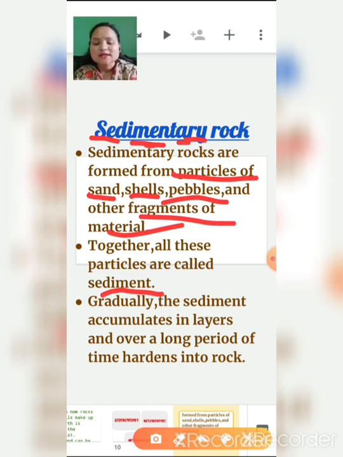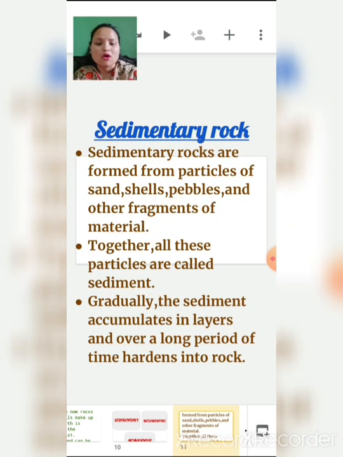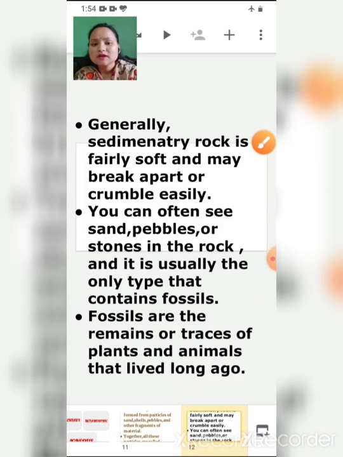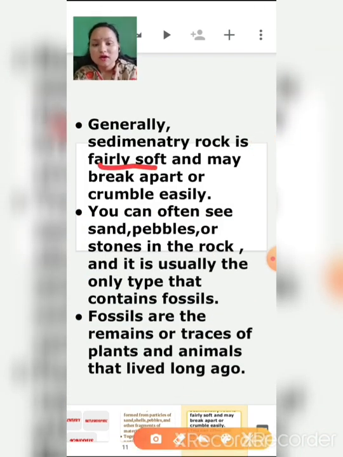Gradually, the sediments accumulate in layers and over a long period of time harden into rock. That means it takes a long time to become solid rock. In the beginning the rock is soft, and that is why it takes a long time to get harder. Generally, sedimentary rock is fairly soft and may break apart or crumble easily.